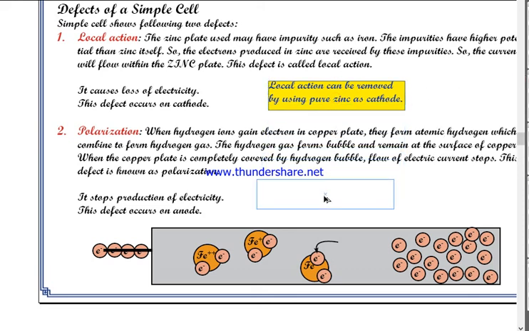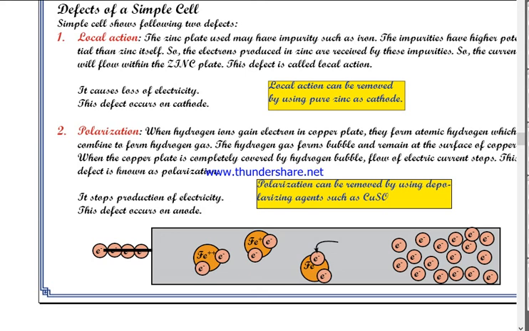And how can you remove polarization? Polarization can be removed by using depolarizing agents such as copper sulfate.